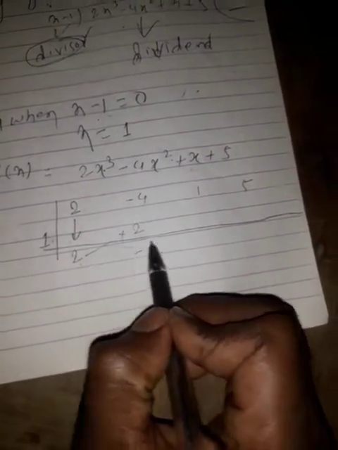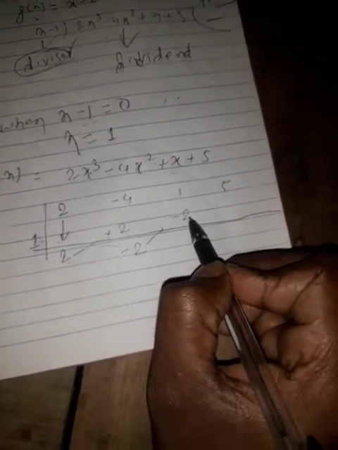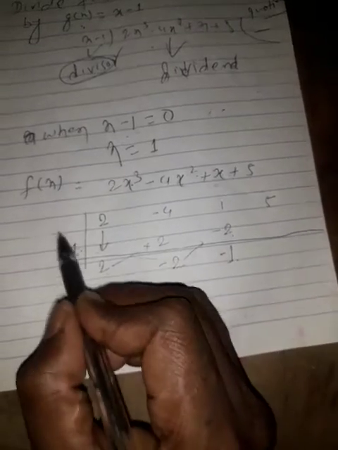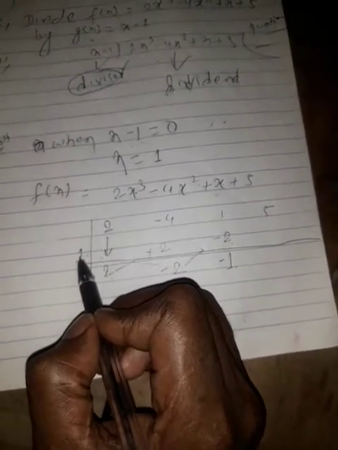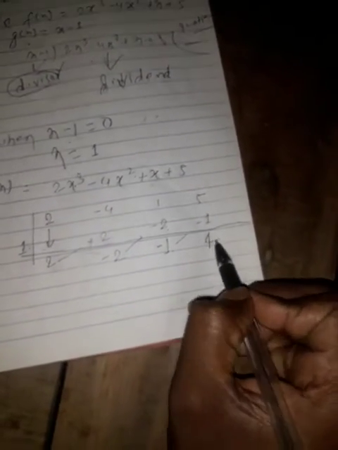Replace it here and after adding you get minus 1. Again multiply this minus 1 by 1, and it becomes minus 1. Replace it here and add; this becomes plus 4. Now you can include this plus 4.